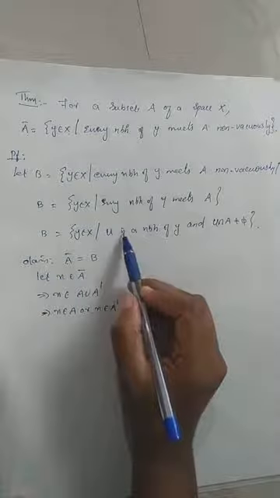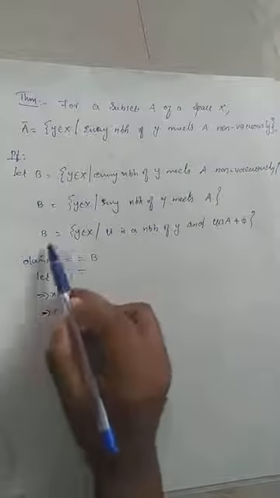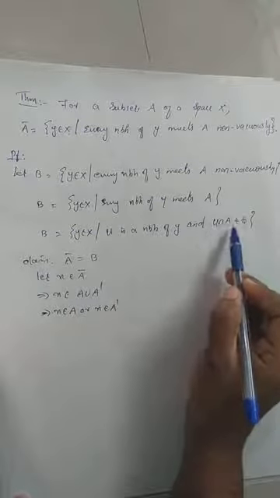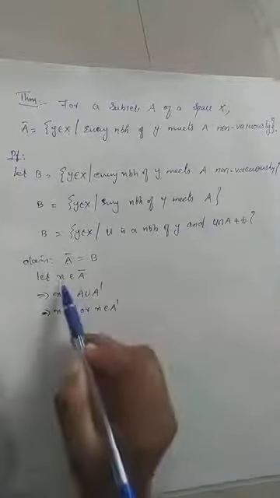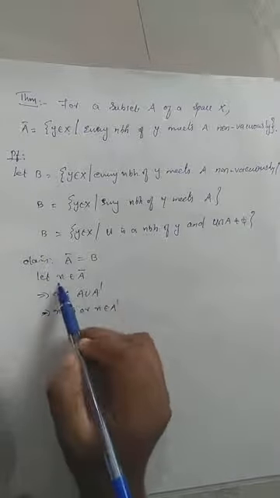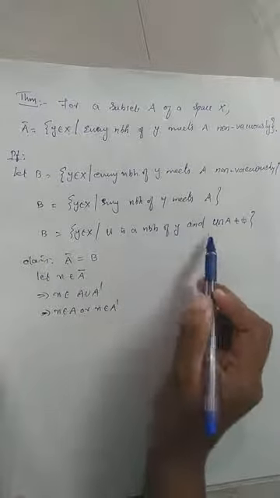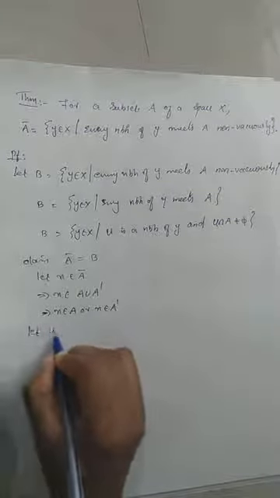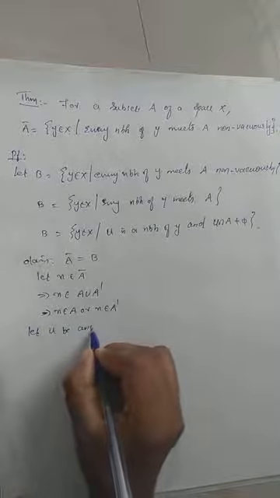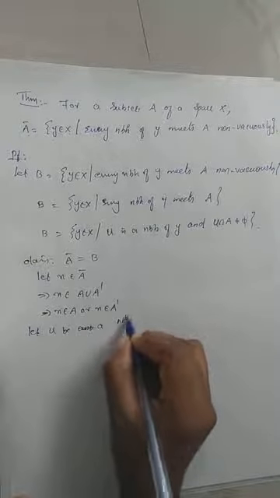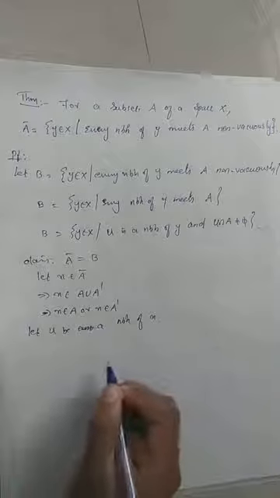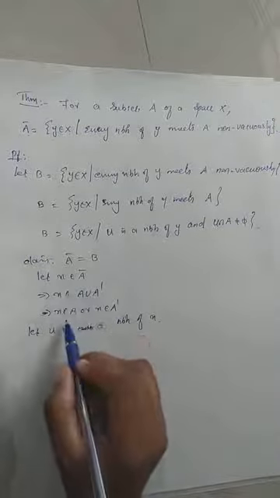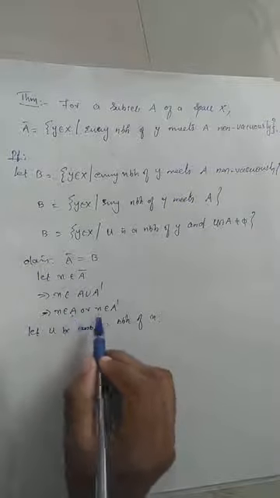For that, I need a neighborhood of that element. B consists of elements such that for every neighborhood U of y, U intersection A is non-empty. So, for proving x belongs to B, I want a neighborhood of x, and that neighborhood must intersect A. So, for that, let U be a neighborhood of x. Now, we have two possibilities for x: x either belongs to A or belongs to A prime.